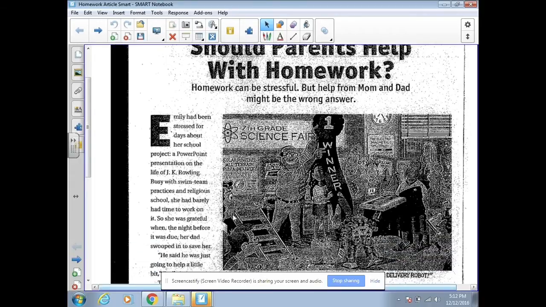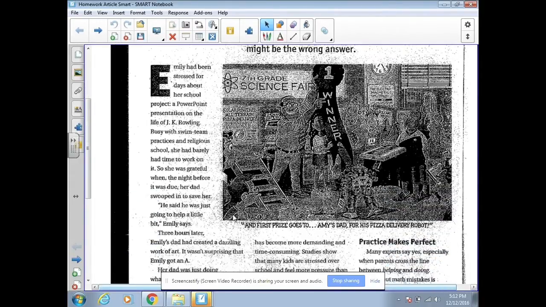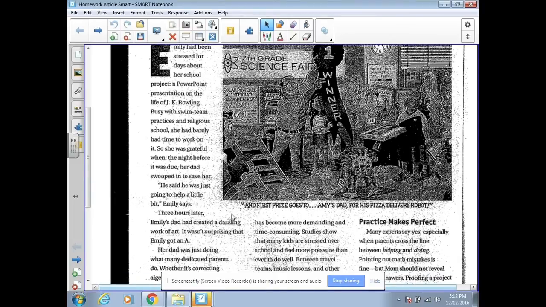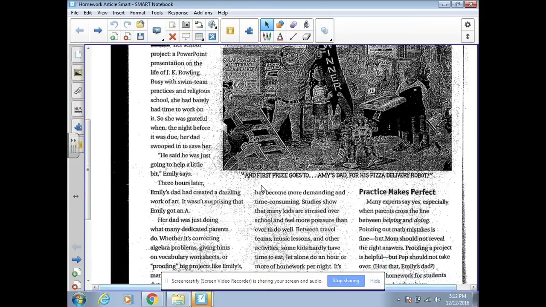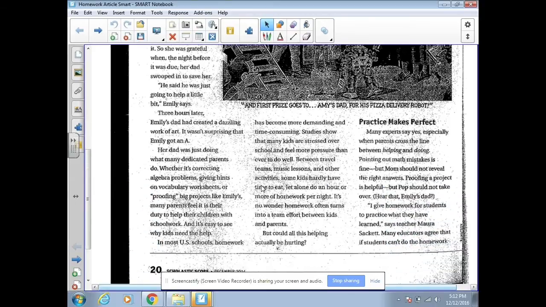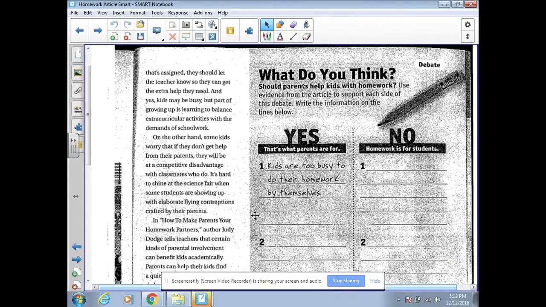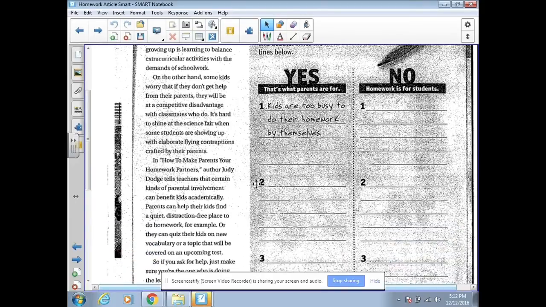If you did not get a chance to read this article or you forgot what it's about, take a few minutes to pause the video and read it. And then you can unpause it when you're finished reading it, because it's very important to read the article well in order to remember what the information's about. That really helps paraphrasing.